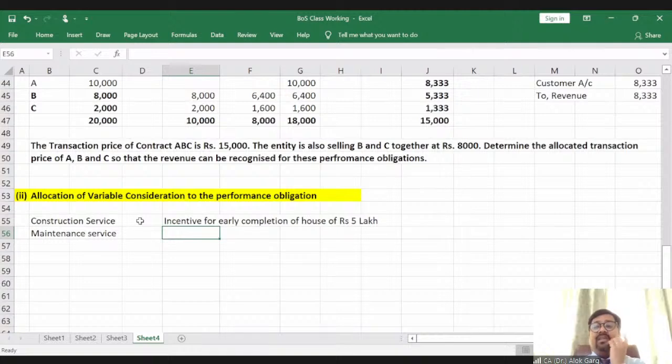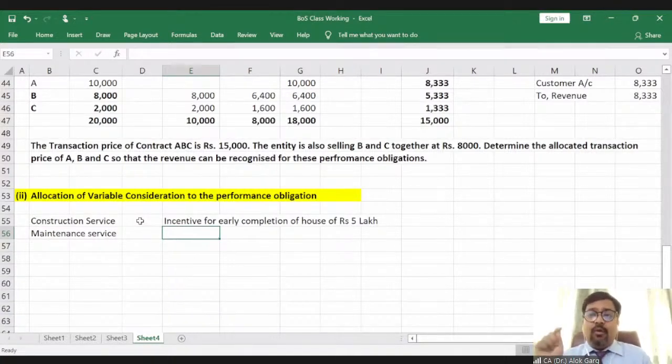Tell me whether this 5 lakh bonus is related to both construction as well as maintenance service, or only to the performance obligation relating to the construction service. Of course, it is only related to the construction service.